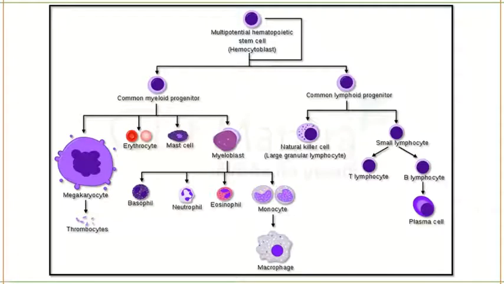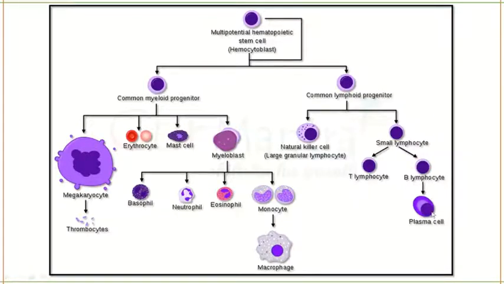You can see this is the hematopoietic stem cell from which you get myeloid progenitor and lymphoid progenitor. From the myeloid progenitor you get thrombocytes, platelets, erythrocytes, which means RBC, mast cells, basophils, neutrophils and eosinophils. Monocytes will become macrophages. And from the lymphoid progenitors you get NK cells, T lymphocytes and B lymphocytes.